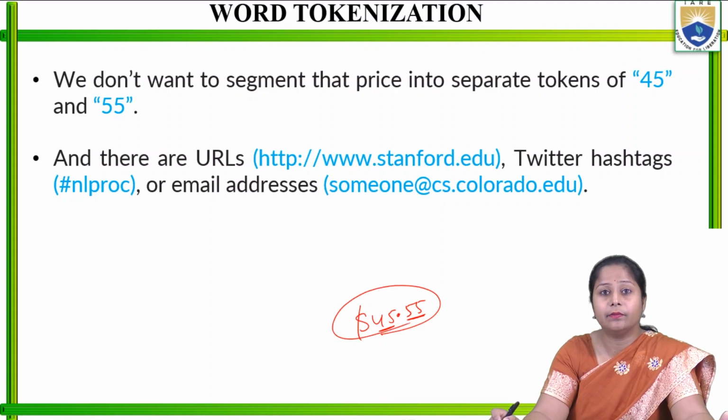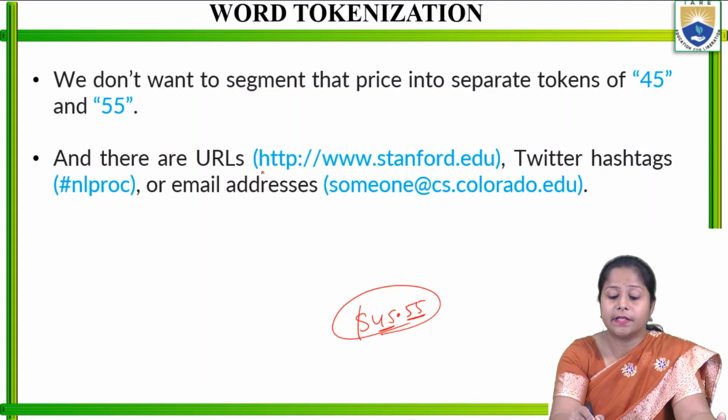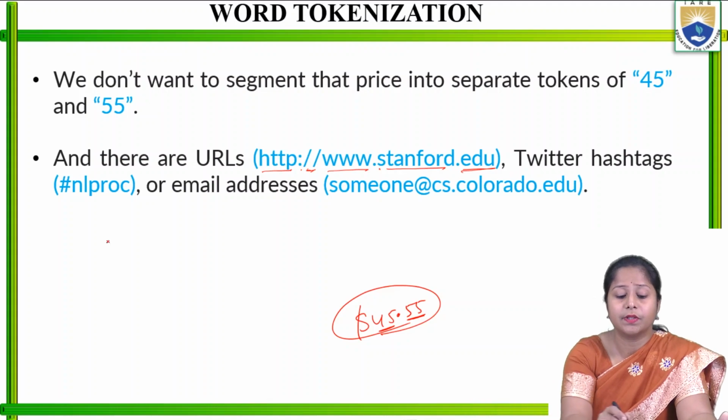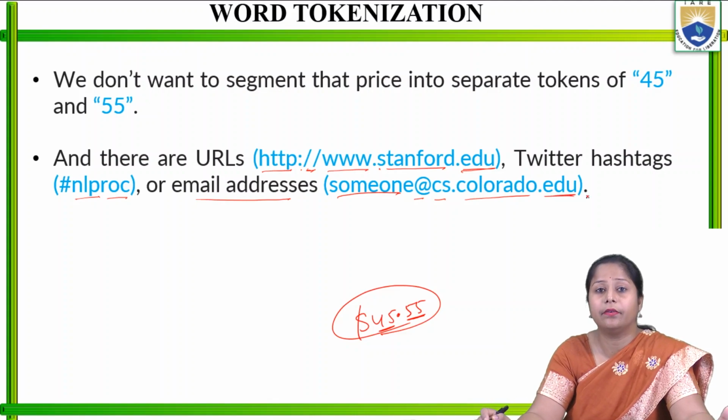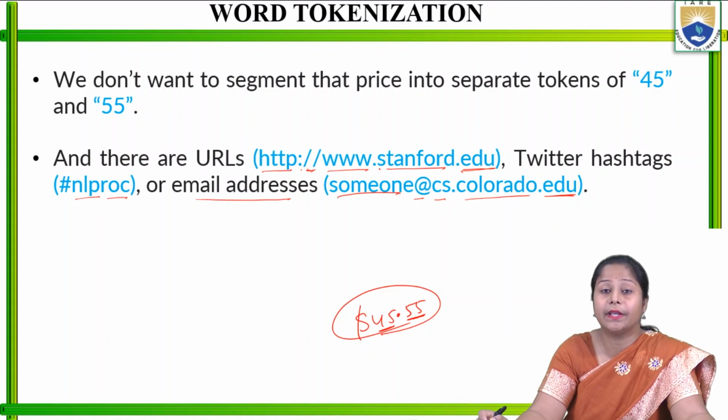And there are URLs. Whenever URLs are used and we want to extract them, we can extract them in the form of a pattern we need to write. So whenever it is written http://www, .edu. A Twitter hashtag, suppose NLPROC. We can say email addresses, different email addresses, someone@cs.colorado.edu. Like that, these are the different cases of a word as a token. We can extract them with the help of these special characters also. So that is a use of word tokenization.